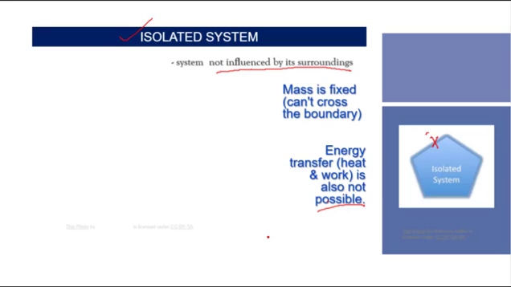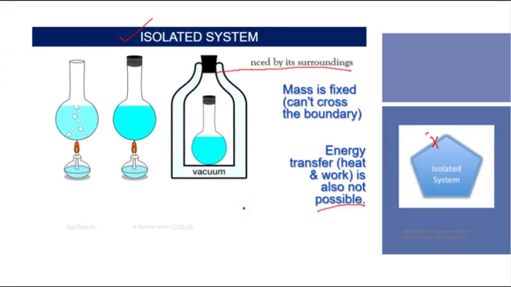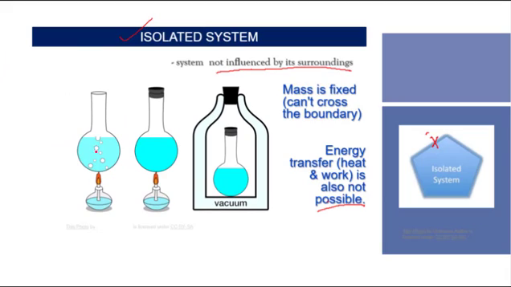To summarize, we have considered all the systems: open system, closed system, and isolated system. Let us take one example. Say some water is taken in a container and it is heated by some heating arrangement. Heating means heat is supplied, and as a result of this heating, steam will be produced.